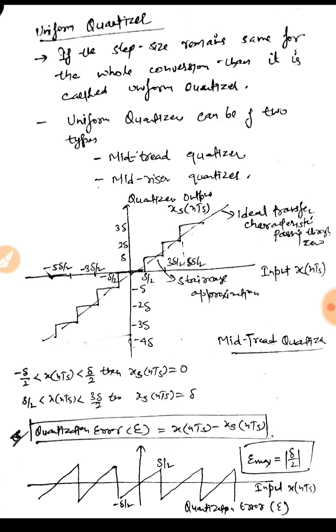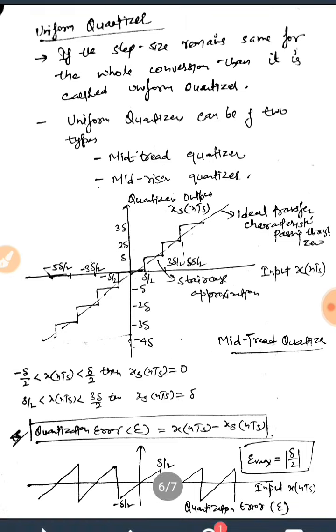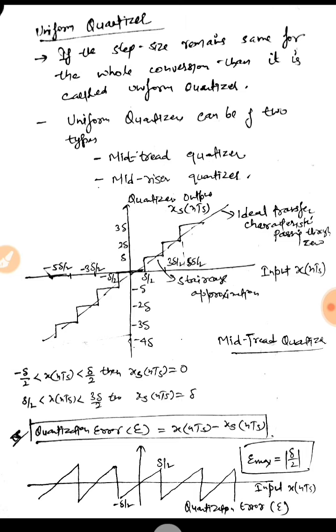Okay, so in this, if the step size remains the same for the whole conversion, that is from the minimum value to the maximum value, and we are dividing our system into n levels, then throughout the conversion the step size would remain the same, so it is a uniform quantizer. Uniform quantizers can be of two types: mid-tread quantizer and mid-riser quantizer.